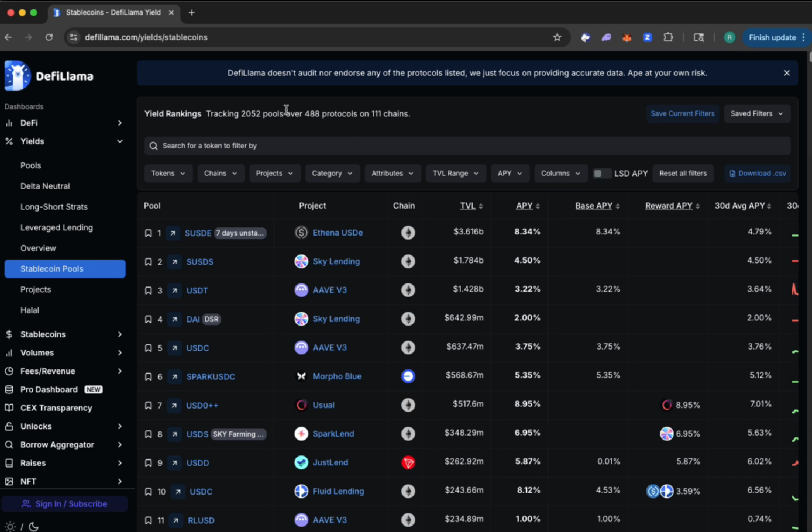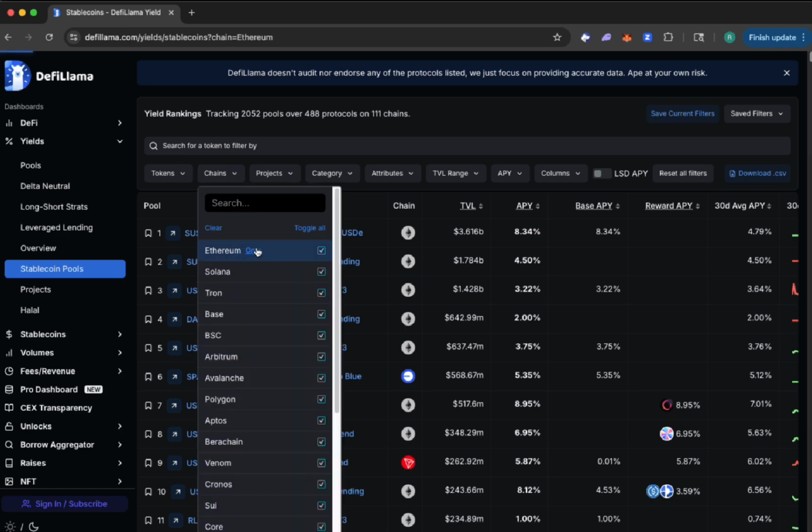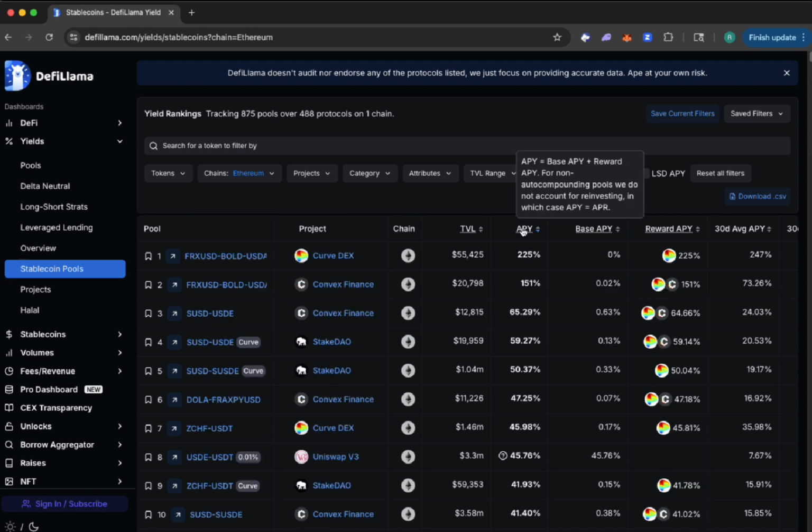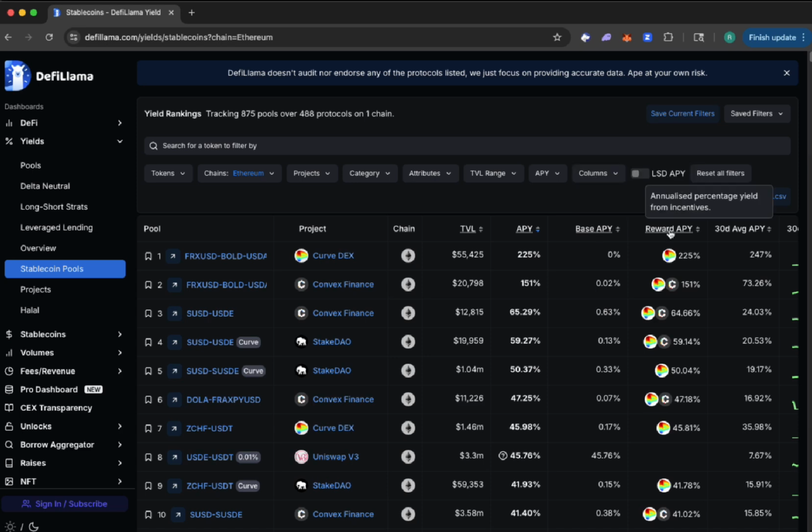You can sort of filter this however you want, right? You could filter it by chains. If you only want to look at Ethereum, you can go over here to chains and only look at Ethereum. And you click over here, you can look at the highest APY yields. You can look at the base APY, or Reward APY, which is generally when a protocol is giving its own token as a reward, usually on top of the base. So you can take a look.